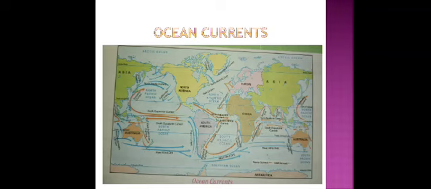For example, the North Atlantic Drift keeps the coast of Norway warm and free of ice even in winter. This is an example of a warm ocean current. A cold ocean current example is in North America. The coast of North America is covered with ice for 8 to 9 months in the year because of the Labrador current.